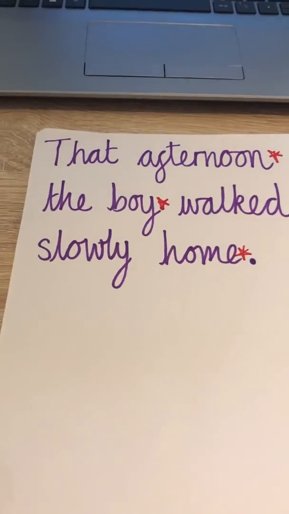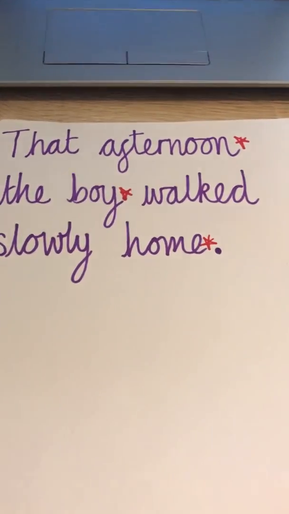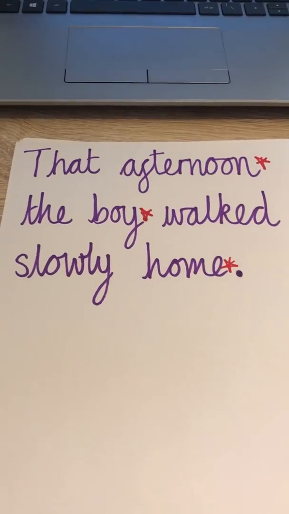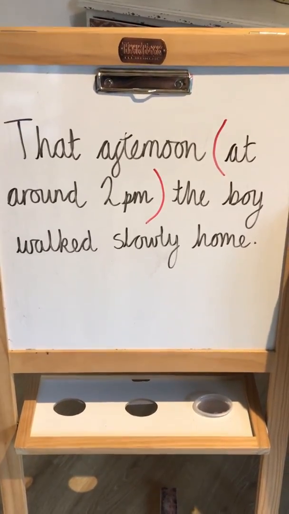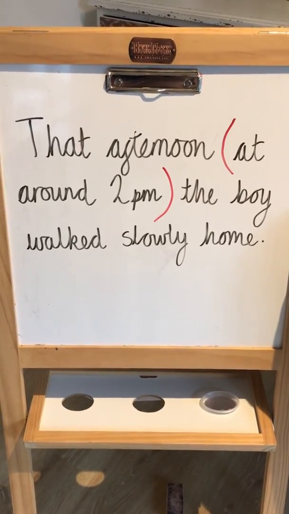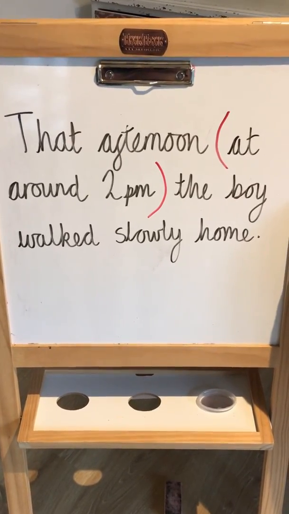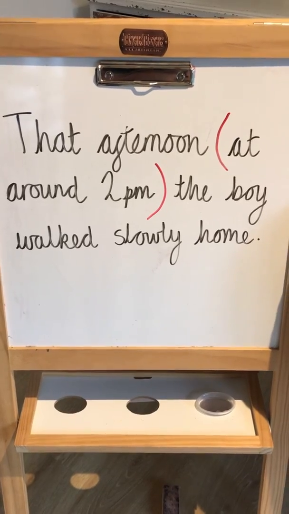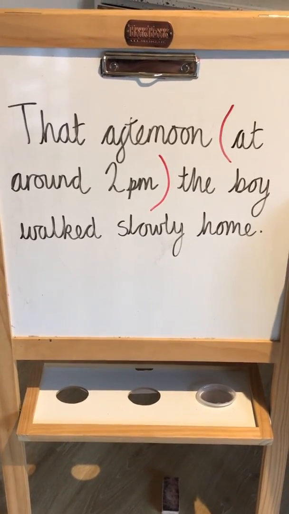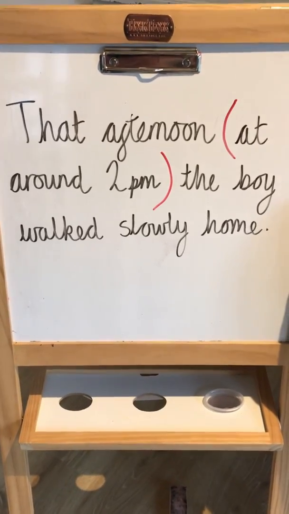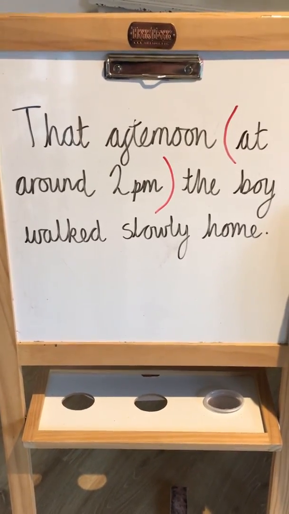That afternoon, the boy walked slowly home towards the park. I have gone for extra information about the afternoon. So I've got that afternoon at around 2 p.m, the boy walked slowly home, and I've checked that it makes sense, because if I ignore what's in the brackets, the sentence still works.